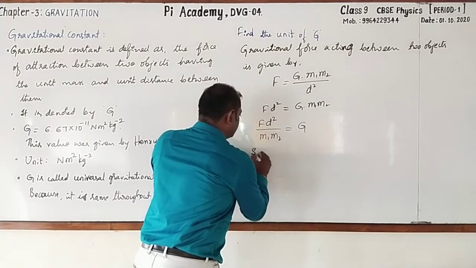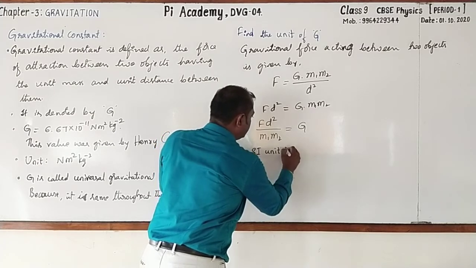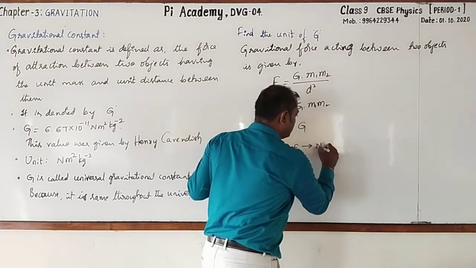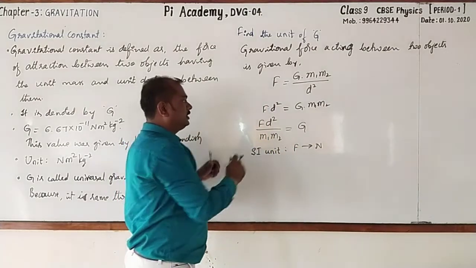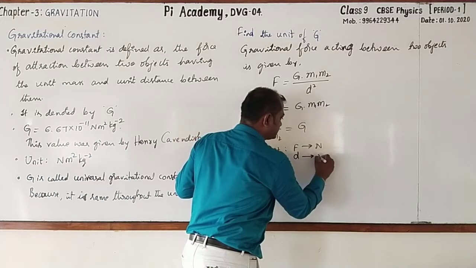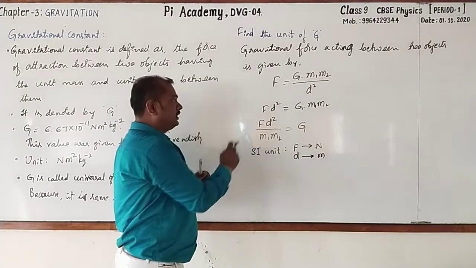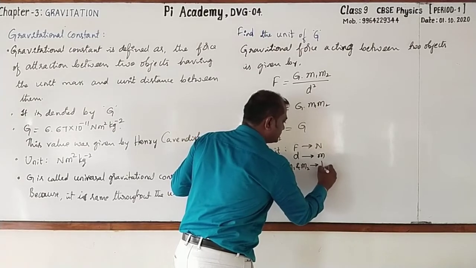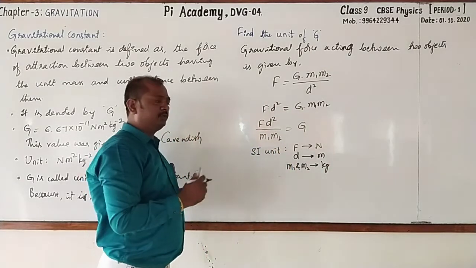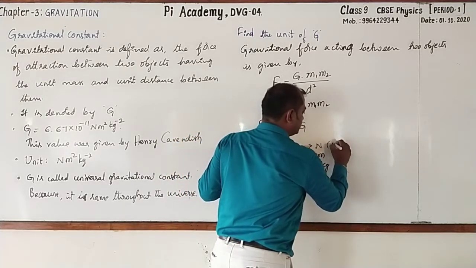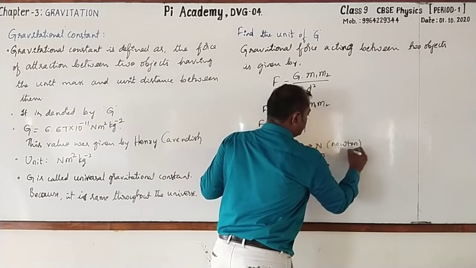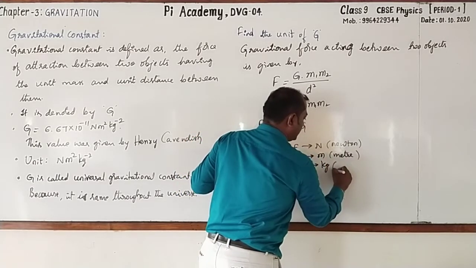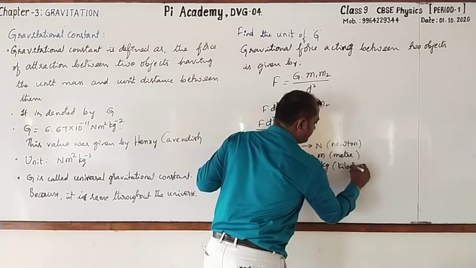And we all know that SI unit of F is, what is that? It is Newton, capital N. And the SI unit of d, distance, is meter. And the SI unit of m1 and m2, mass, is kilogram, kg. If you want, you can write them in words. See, it is Newton, next meter, and kilogram.